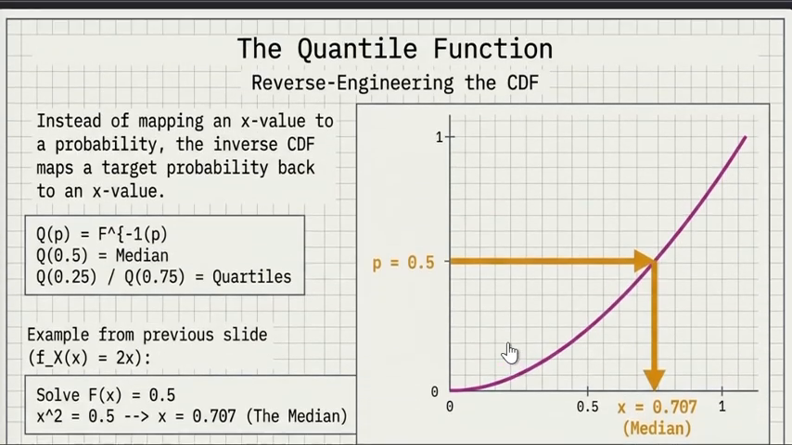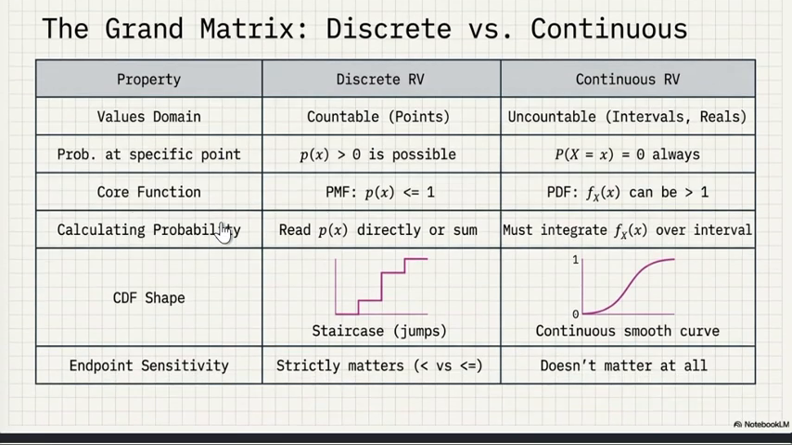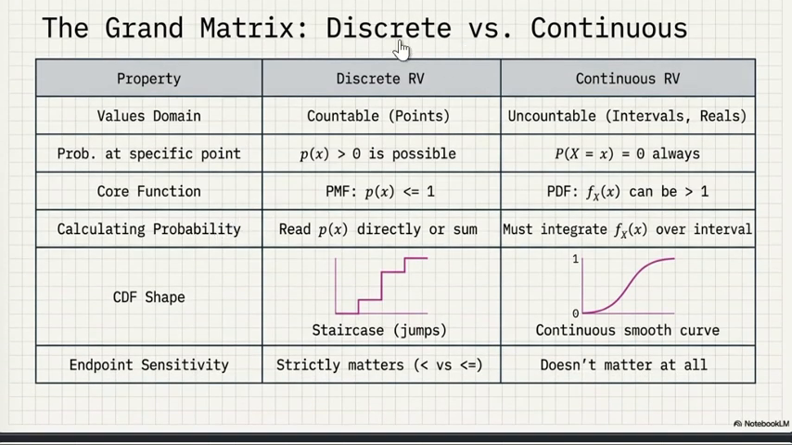Now moving forward, the quantile function. This is like, instead of mapping an x value to a probability, the inverse CDF maps a target probability back to an x value. Okay. Now these are just the differences between discrete and continuous random variables.